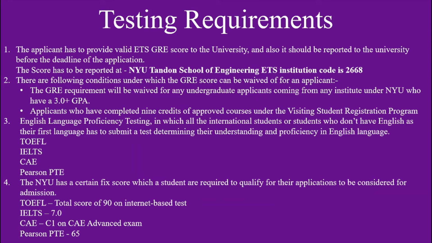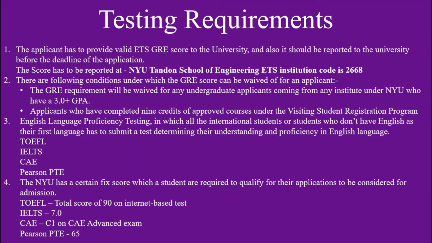And for the GRE, NYU doesn't mention any minimum or maximum marks required for the admission process, but by researching different websites available on Google, you would get accurate data that if you score above 320, you would have a good chance of getting admitted into NYU. Below 320, it's not that you won't have a chance.